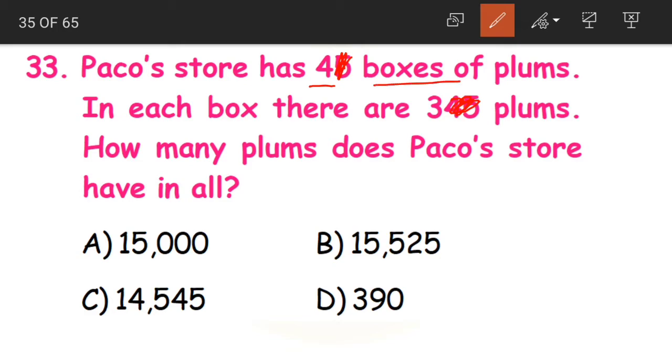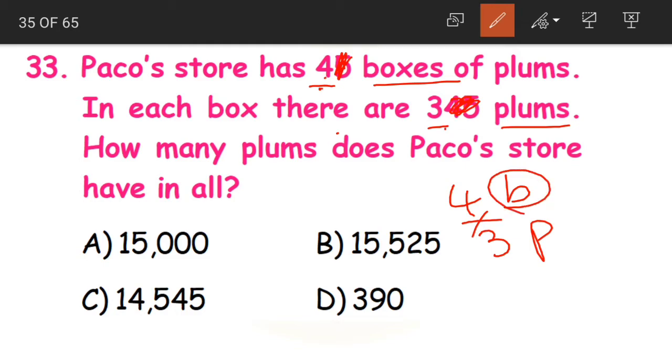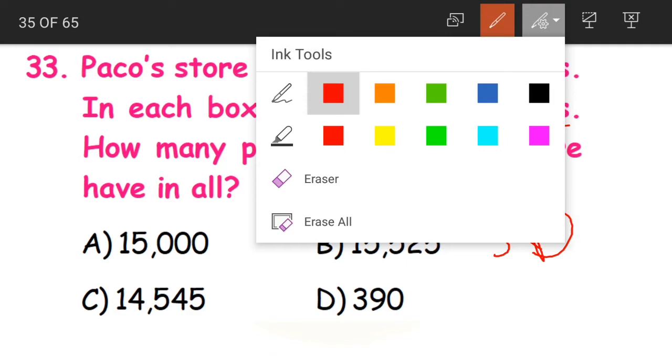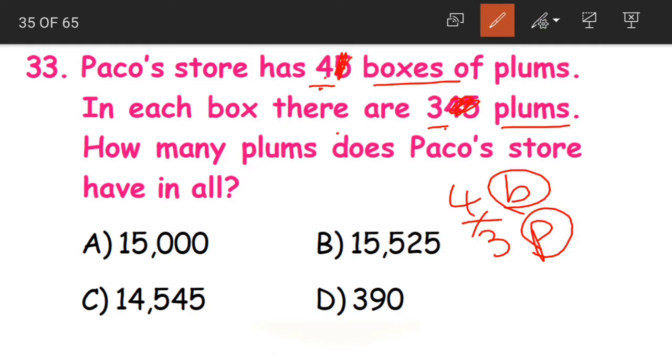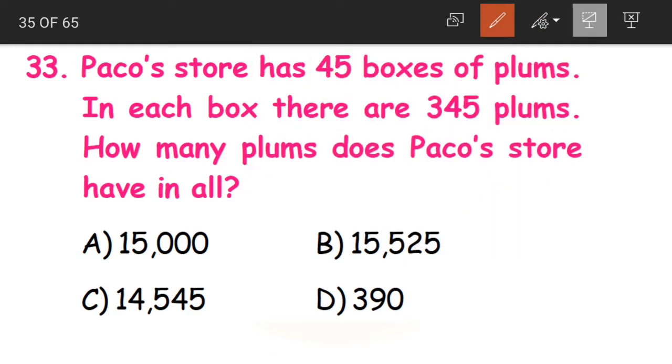Paco's store has 4 boxes of plums and in each box there are 3 plums. Okay, there are 4 boxes and in each box there are 3 plums. Now how many plums does Paco's store have in all? How to find this out? We need to multiply. If you take smaller numbers it will be easier for you to understand the question. Now we have understood that we need to multiply the number of boxes with the number of plums in each box. So let us start multiplying.